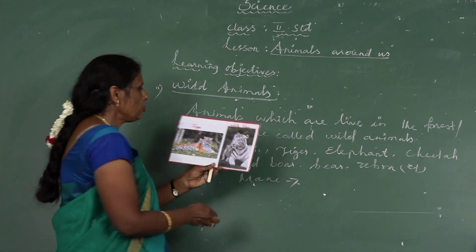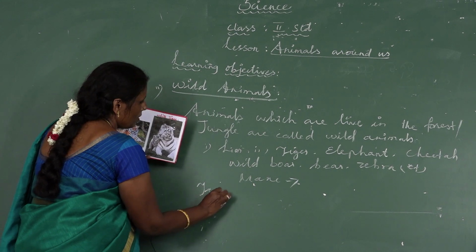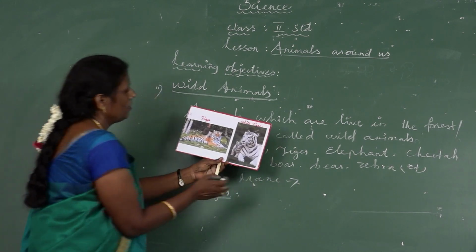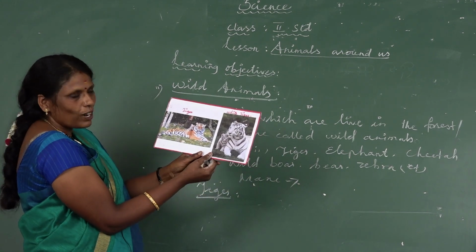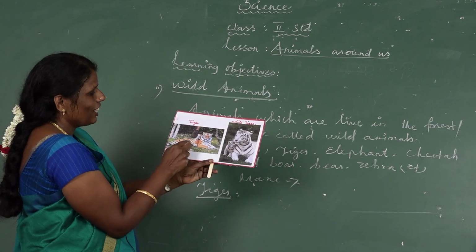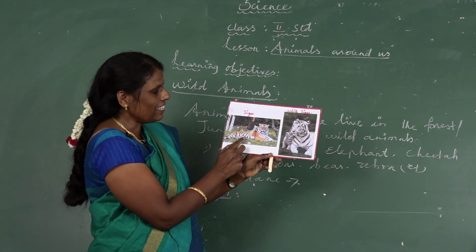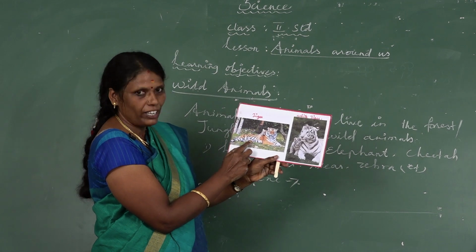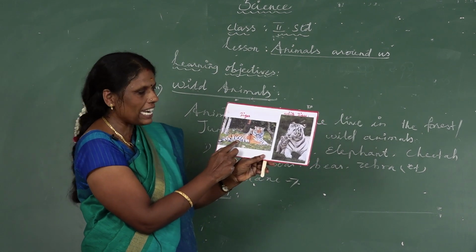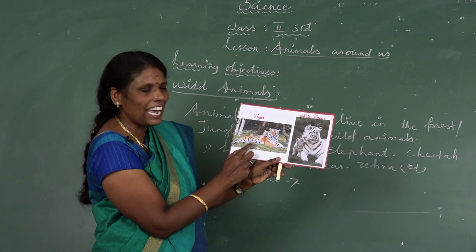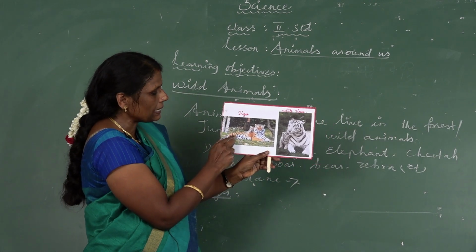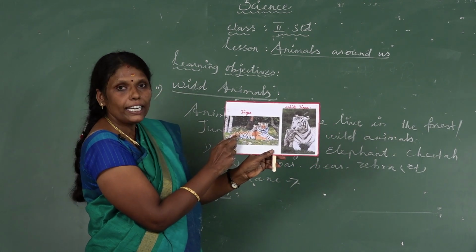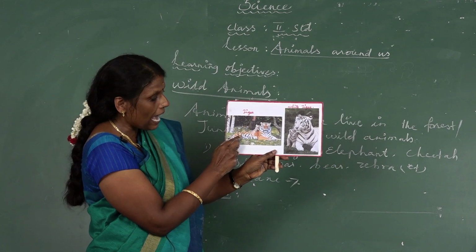Next animal is tiger. See this, children. What is this? It is the tiger. Tiger is the national animal of India. Which is our national animal of India? Tiger. Very good. It has black stripes on its body. Are you seeing the black stripes?